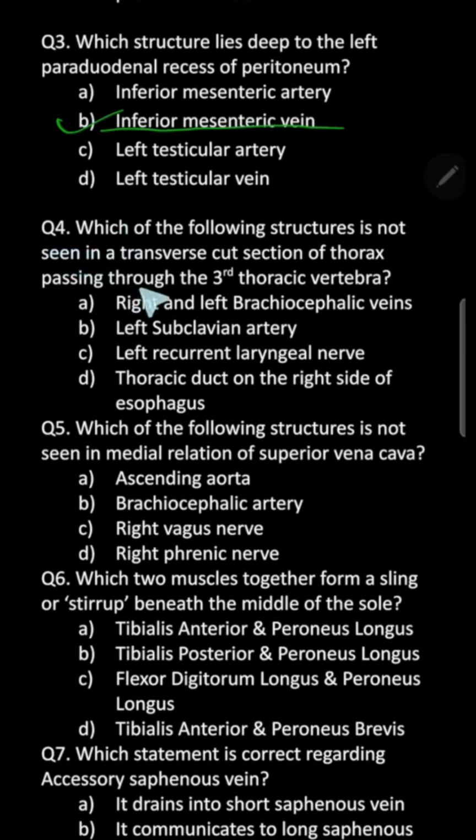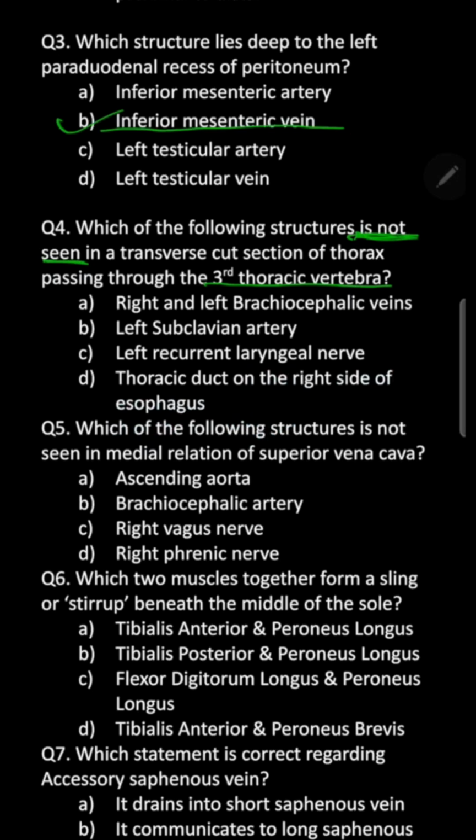MCQ number 4, which of the following structures is not seen in a transverse cut section of thorax passing through the third thoracic vertebra? I have made a short video on this. That's shorts. I'm attaching the link. You can watch that video. Options here are right and left brachiocephalic veins. What they're asking is not seen. Remember, not seen. And the level is third thoracic vertebra. So the right and left brachiocephalic veins, left subclavian artery, left recurrent laryngeal nerve, thoracic duct on the right side of the esophagus.